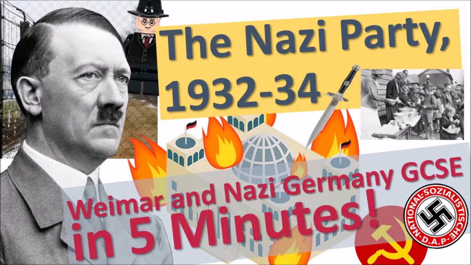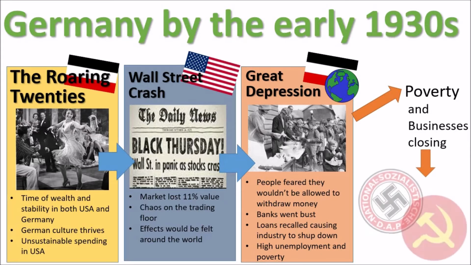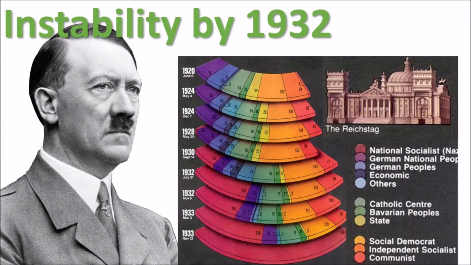So let's get started. Germany by the early 1930s. After the Wall Street crash of 1929, things are getting better and better for the Nazi Party. The Great Depression means that people are experiencing greater poverty, businesses are closing, and as a result, people are increasingly looking towards extremist solutions. By 1932, there is instability within Germany. Hitler stands for president, but loses to Hindenburg in May 1932.